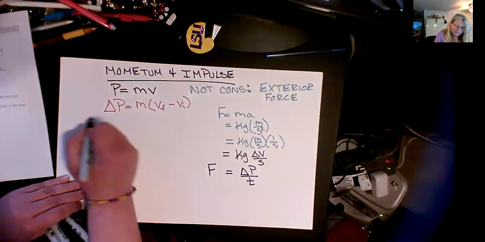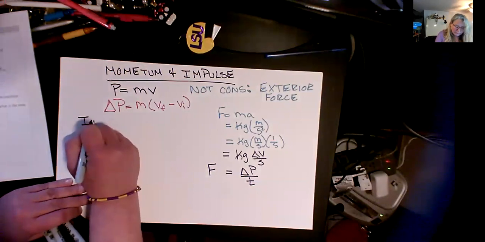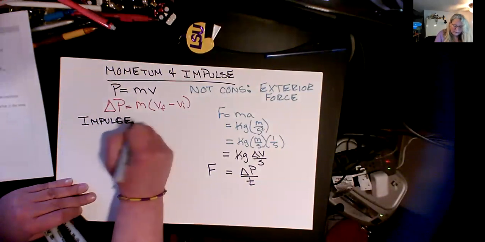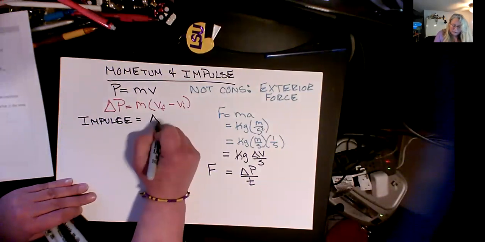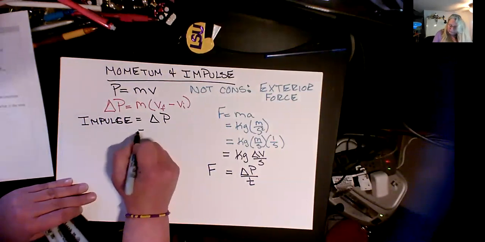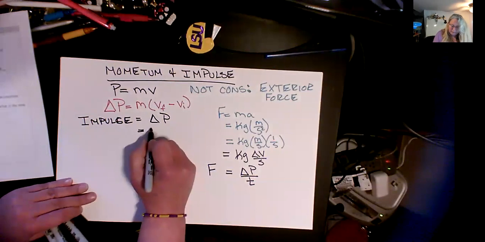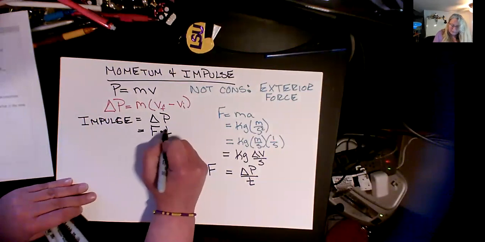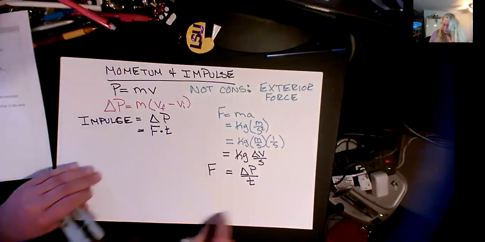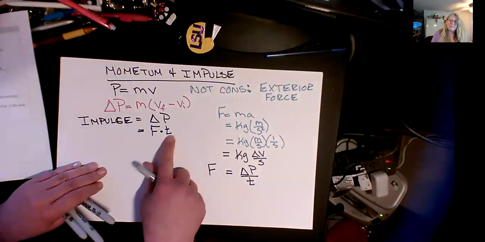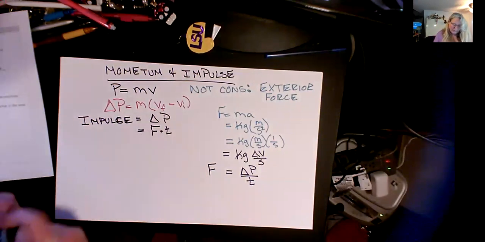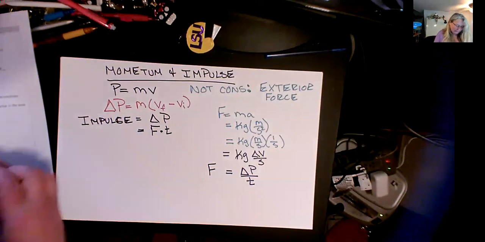So another way I can look at that is to say then impulse equals a change in momentum, or if I move the time up here, a force times some amount of time that force is happening. So not per time, but times time. Moving that over there, that is my impulse. We can see that on a graph. We'll see that on a graph.